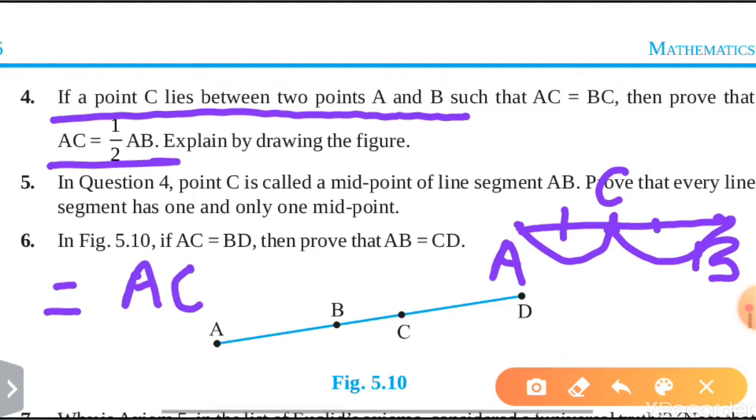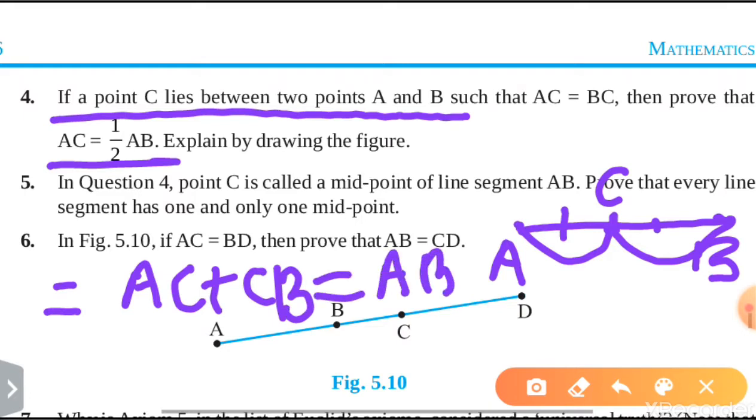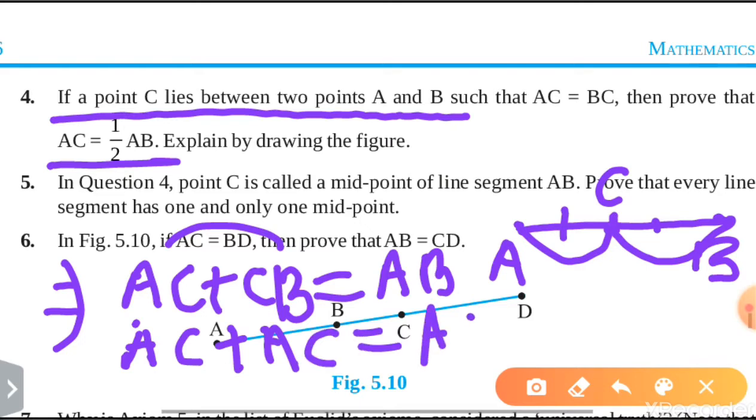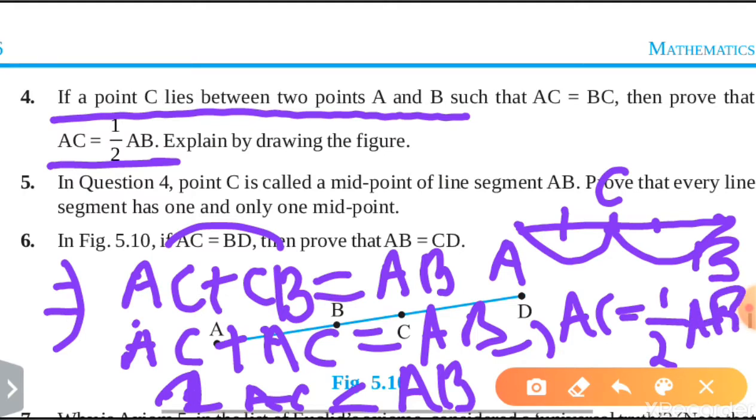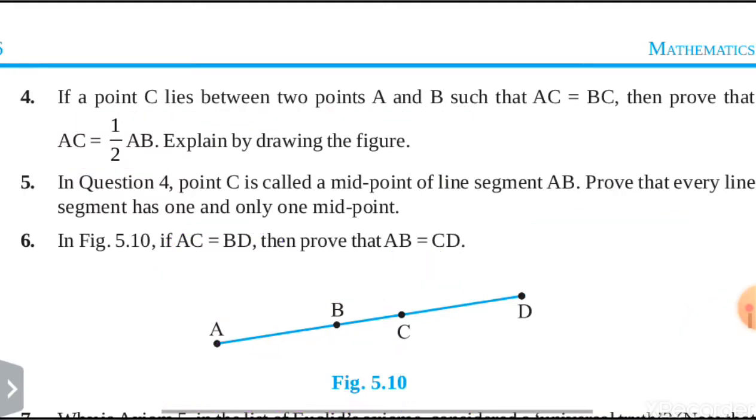AC plus CB is equal to AB. And as we know that AC and CB are equal to each other, so we can write AC plus AC equals AB. Hence we can write 2AC is equal to AB. So we can write AC equals half of AB. So in that way we can prove it. Okay, now move to the next question.